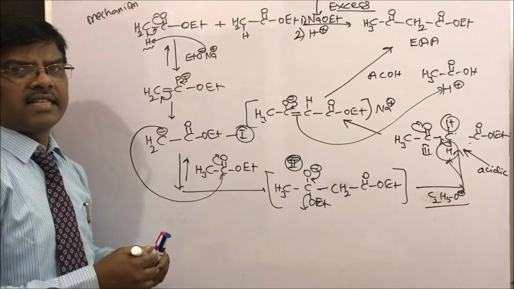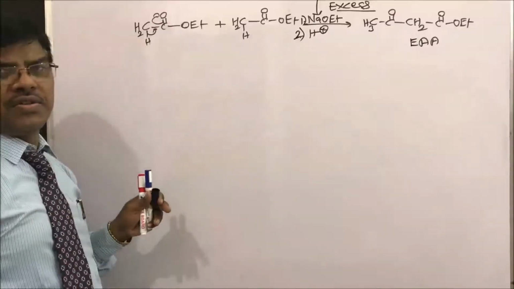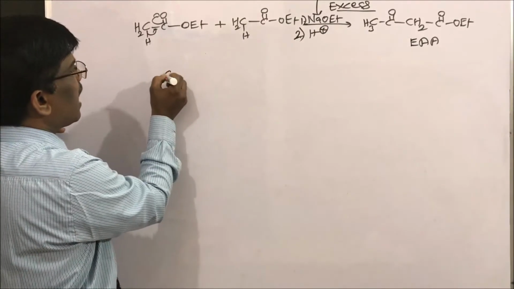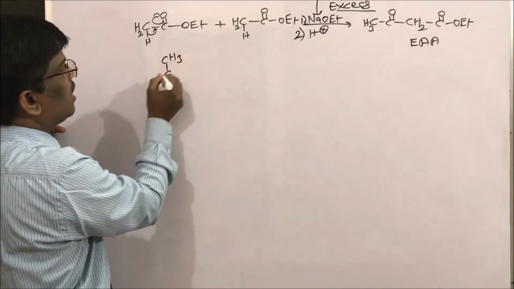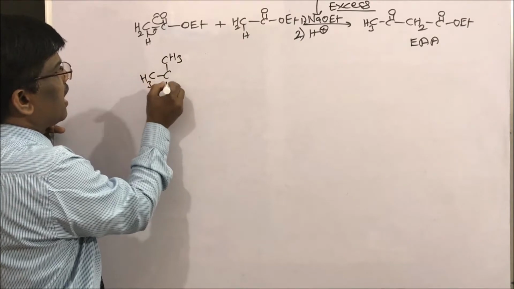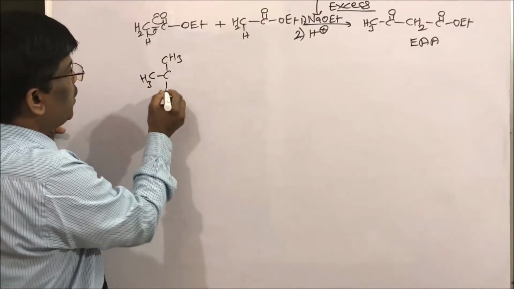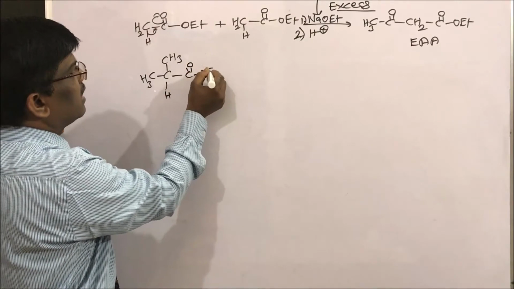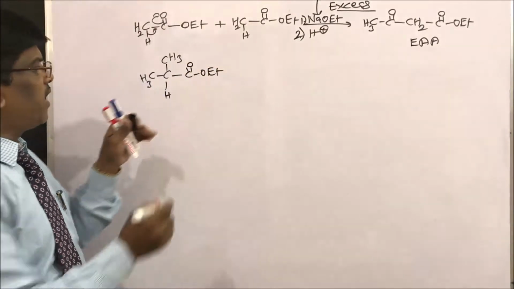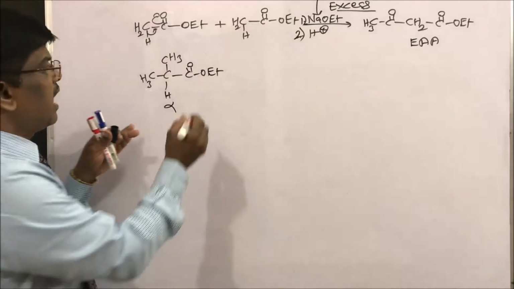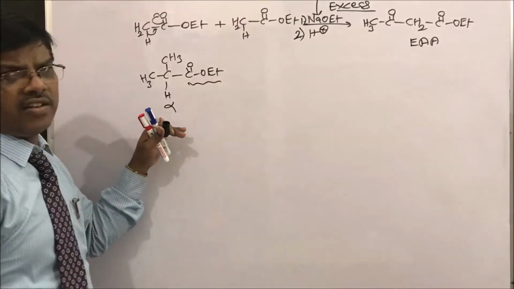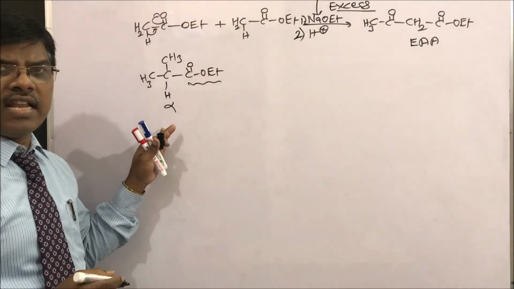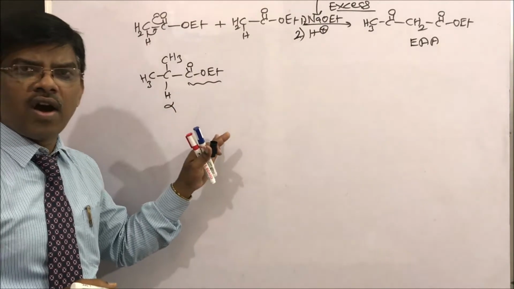Yes students, next. Dear students, using sodium ethoxide, compounds having only one alpha hydrogen, for example ethyl isobutyrate, this is the alpha hydrogen, and the ester has an alpha hydrogen, but in the presence of sodium ethoxide, self condensation product is not going to form.